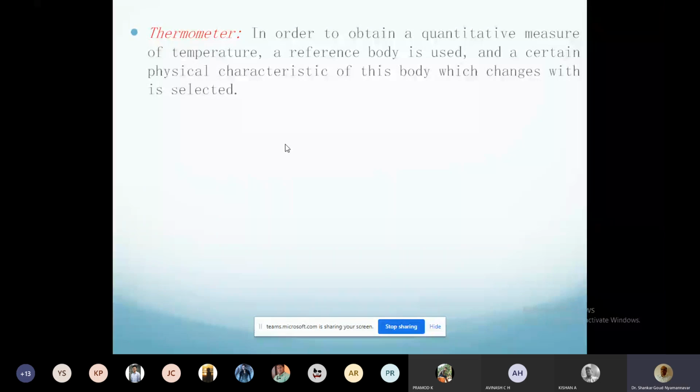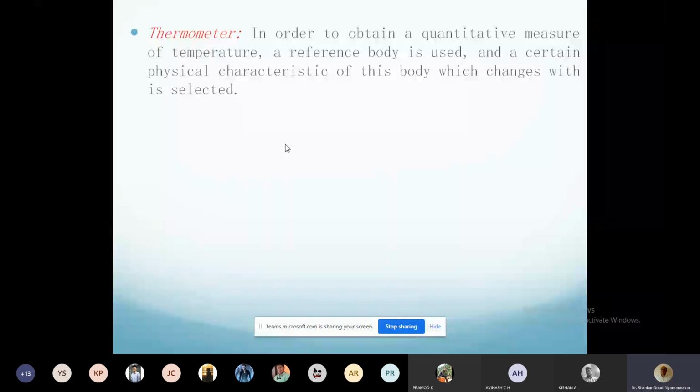Now the thermometer was at a high temperature, and now it is at low temperature. There are two states. The thermometer has changed its state from a high temperature state to a low temperature state. When it changes state, something changes. What is that change? Anything that changes with temperature, we are interested in. If you take a mercury thermometer, for example, have all of you seen a mercury thermometer?